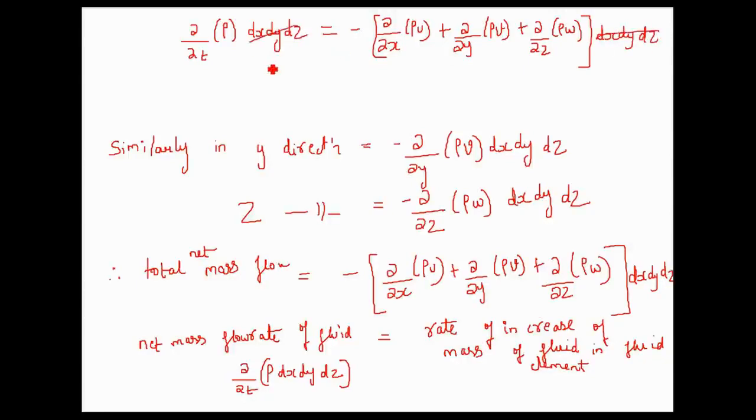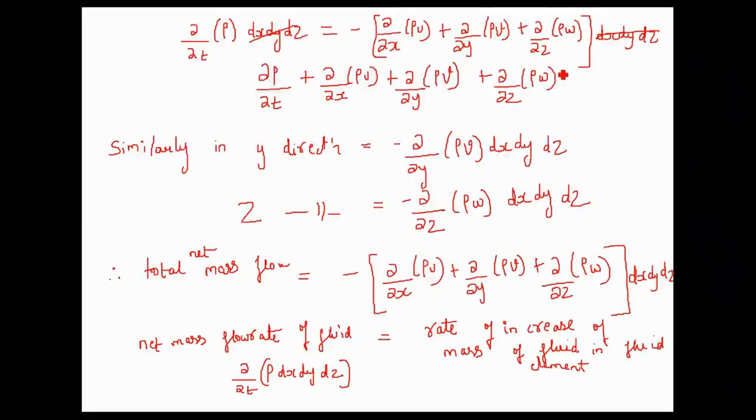I'll take this on the other side. So this becomes dou rho by dou t plus dou by dou x into rho u plus dou by dou y into rho v plus dou by dou z of rho w equal to 0.